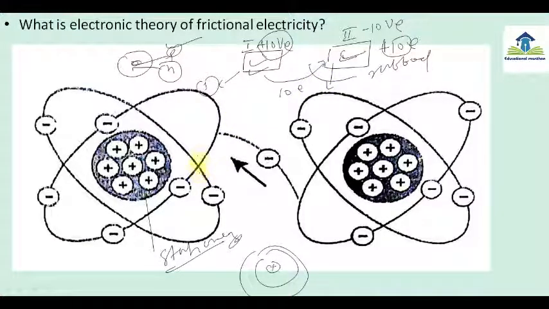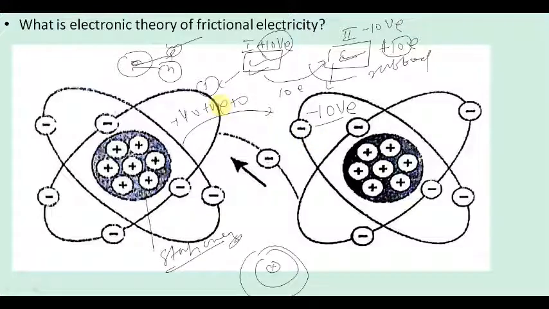If these two things are rubbed, then some electrons will jump from one body to another. Suppose 10 electrons are removed from this body, so it will become 10 positive charge. And this body will gain 10 electrons, so it becomes 10 negative charge. So this is the basic of frictional electricity.